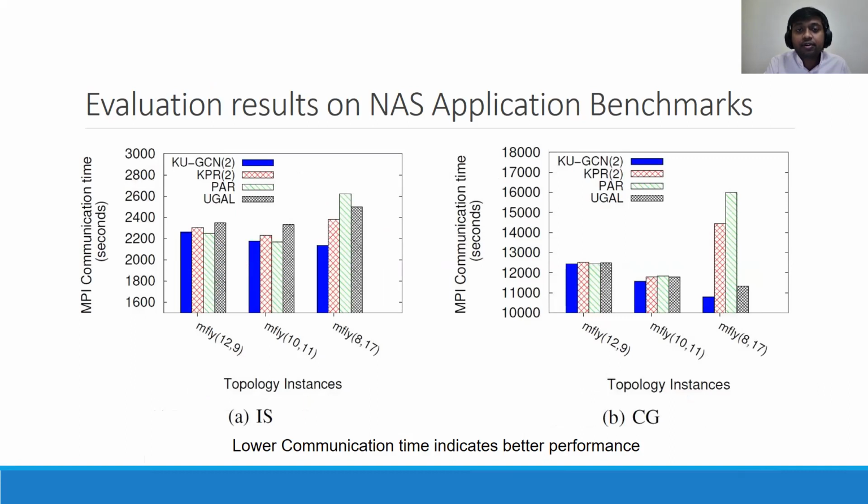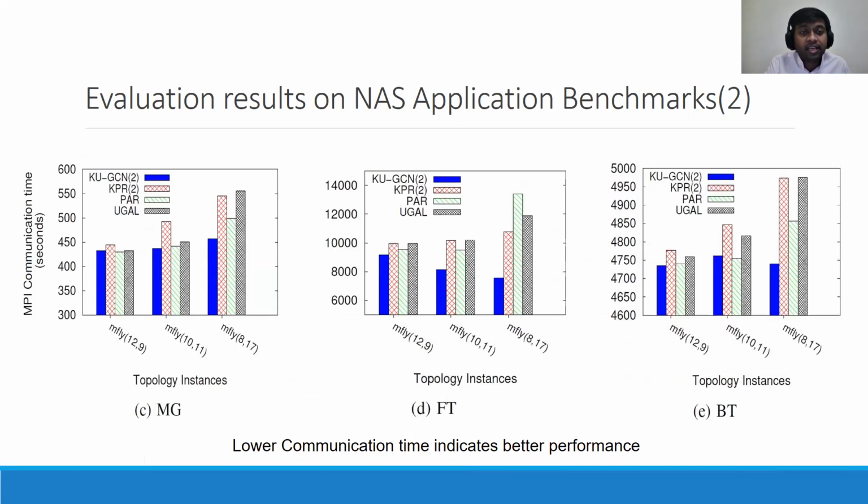We also evaluate our results on NAS parallel benchmark applications. In NAS parallel benchmark application, our proposed algorithm KUGCN performs 18% better on integer sort or IS benchmark and performs 32% better than PAR in conjugate gradient or CG benchmark. And also it performs 8% better in multigrid MG benchmark and 43% better than PAR in Fourier transform or FT benchmark. And finally, it performs 3% better in BT benchmarks.